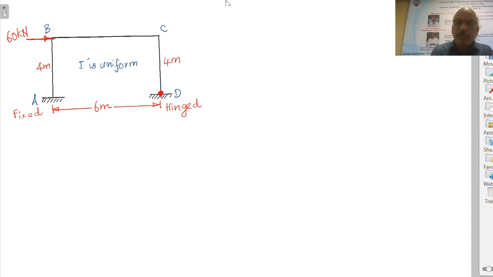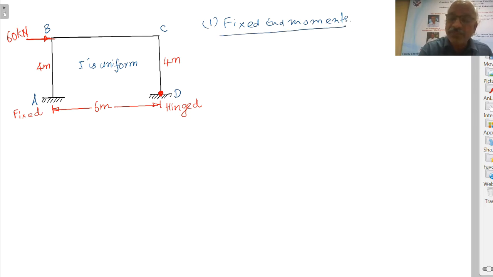Right. Now, in moment distribution method, we know that the first step is that of fixed end moments. Here M of AB, I think I need not explain.